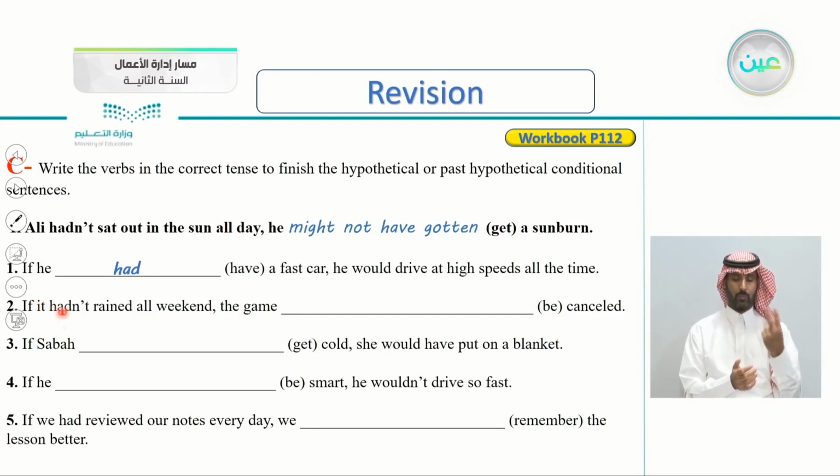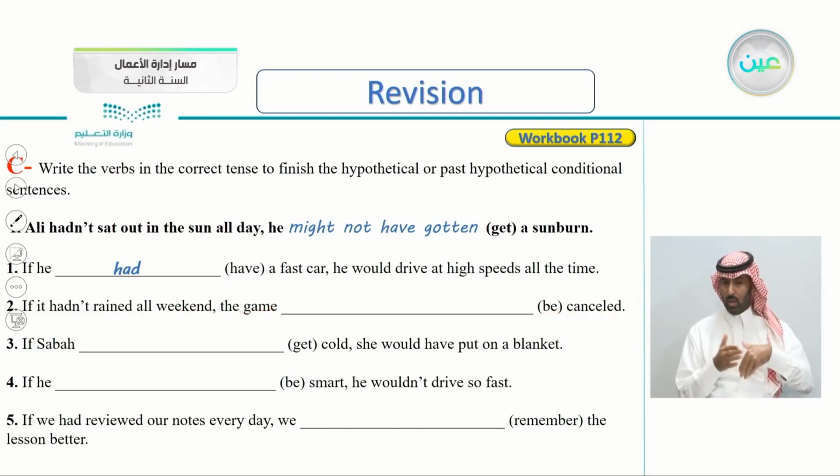Number two, if it hadn't rained all weekend, the game be cancelled. So what do we put here? Do we use might, would, or could? And what's the rest of it?